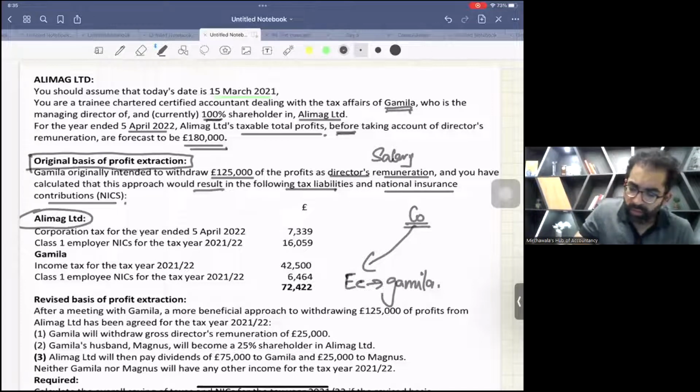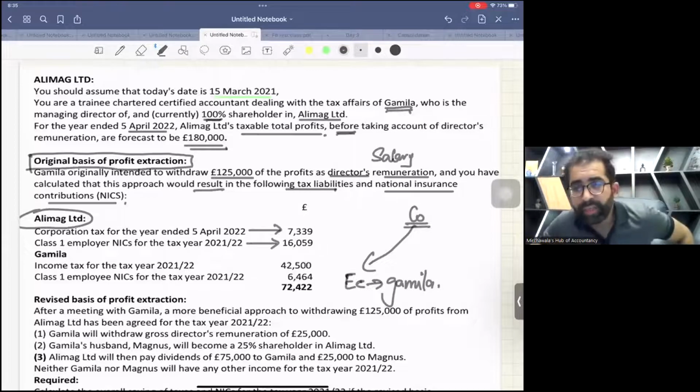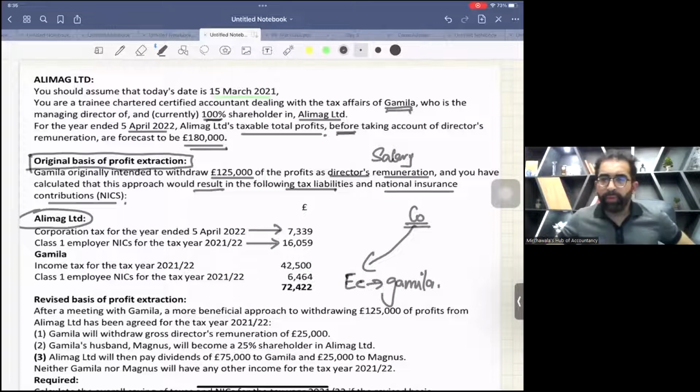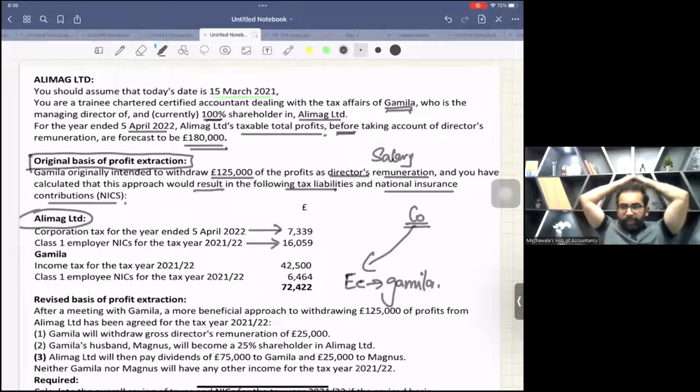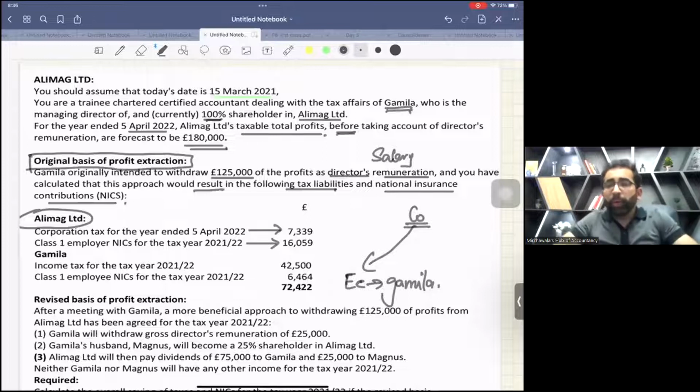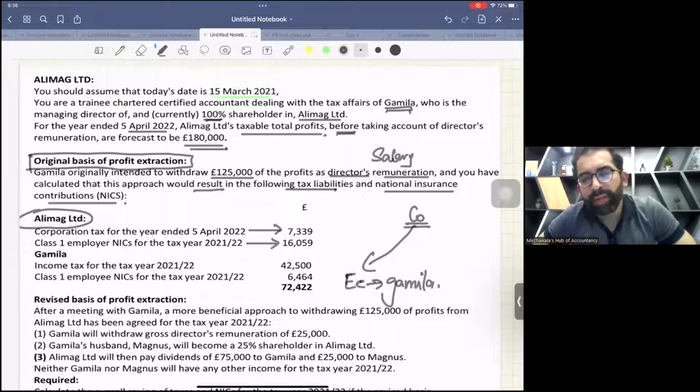So this is the corporation tax paid by the company, 7339. This is the class 1 employer NIC paid by the company. Definitely, as Gamila is the employee, the company is the employer. So now the company has to pay class 1 employer NIC, and this is ready-made given, no need to verify it.